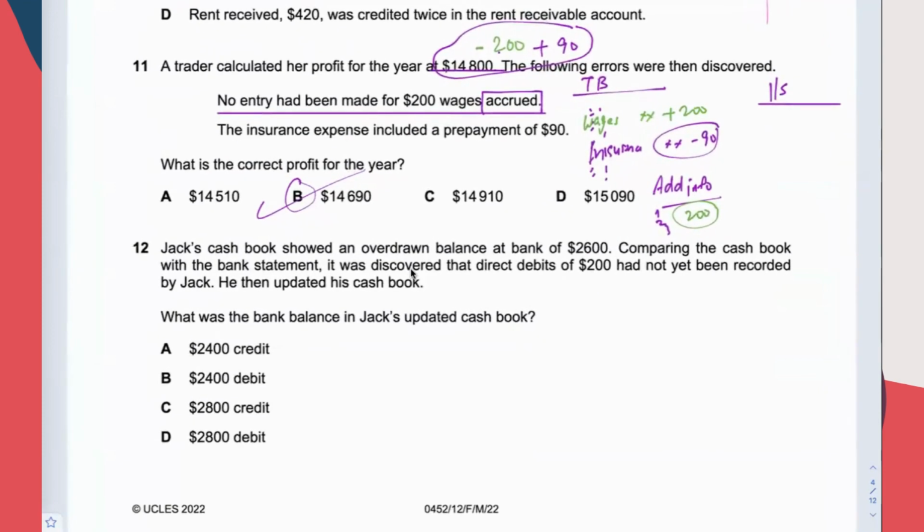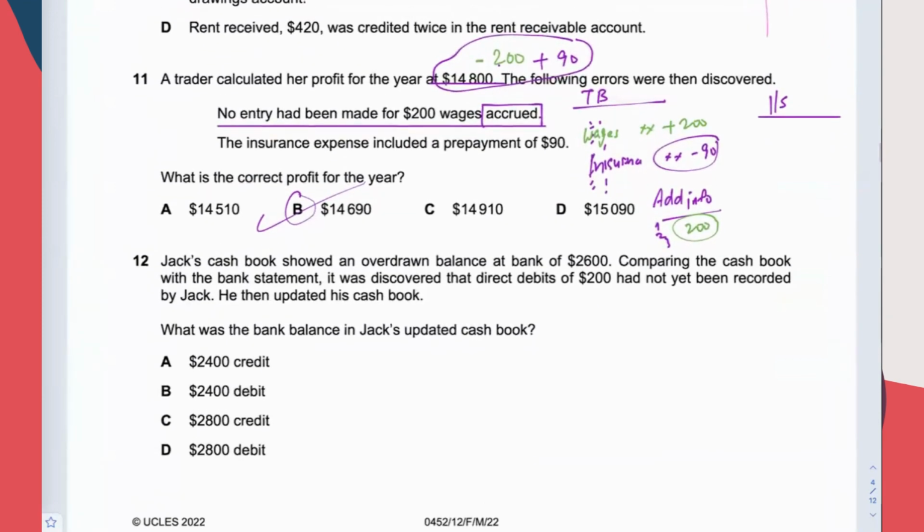Question 12. What was the bank balance in Jack's updated cash book? Okay, and then one look at a few more lines of the question. I think this is about bank reconciliation. This question is regarding the bank reconciliation chapter. For bank reconciliation chapter, it is always about the standardized answers to be presented. There are always just two steps to do. First step, update the bank statement in the cash book. Second step will be about the bank reconciliation statement. Always just two steps.